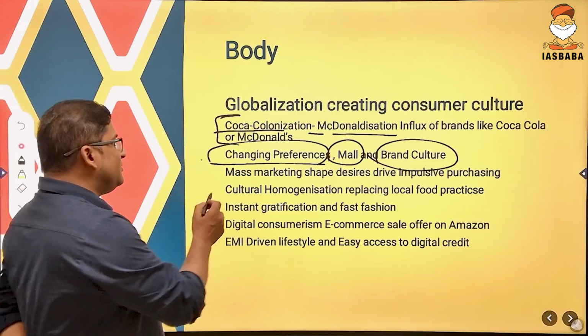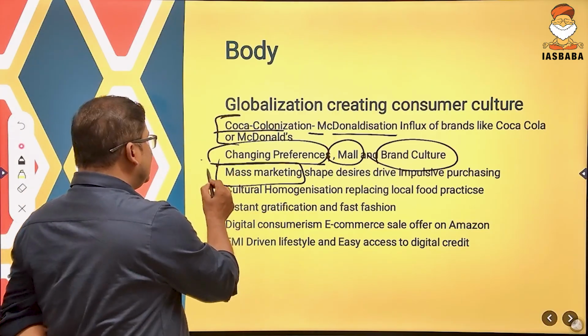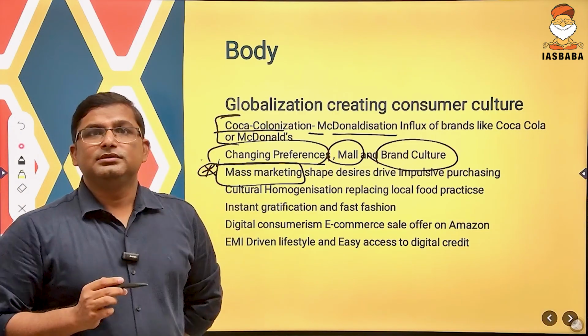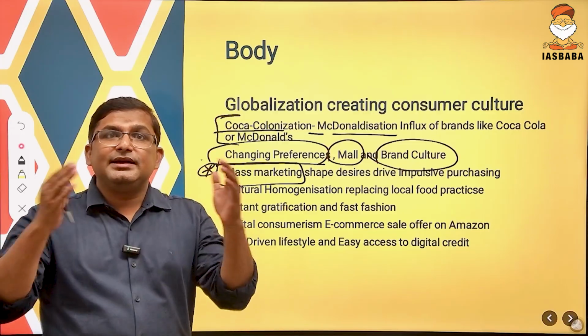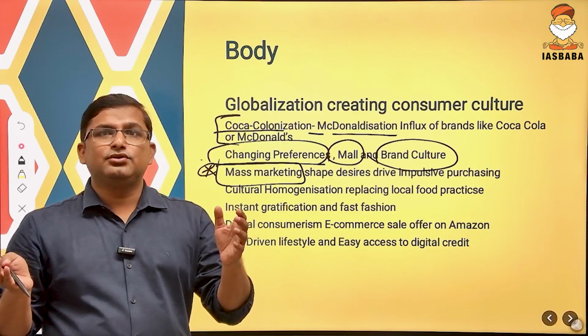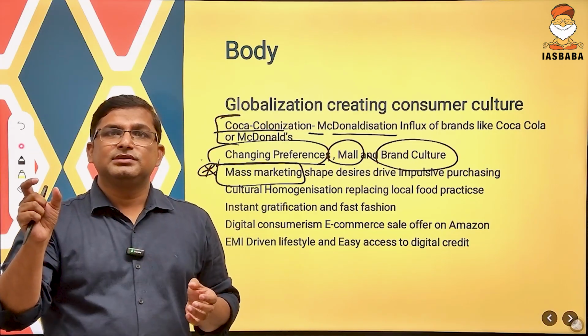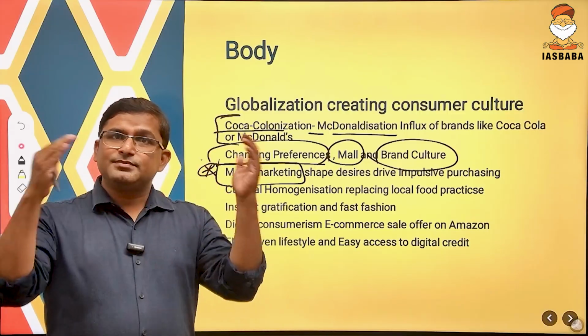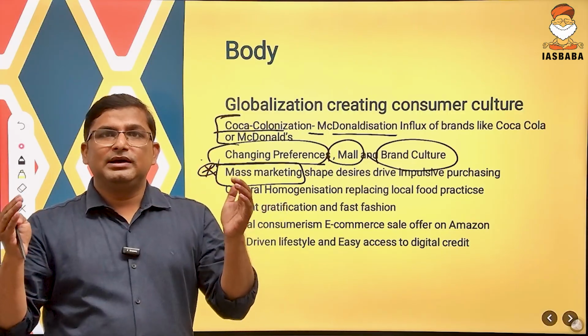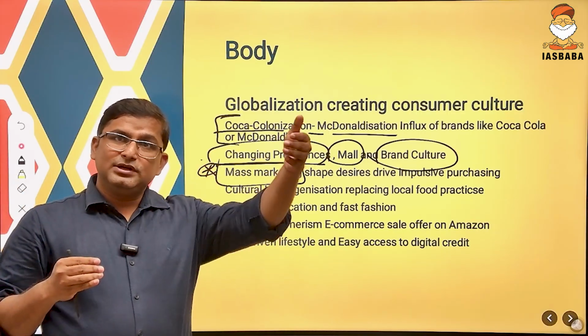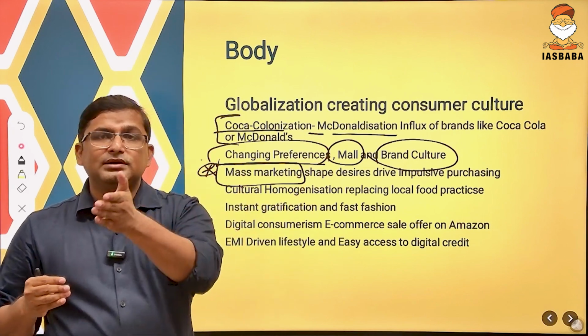Other, mass marketing. Mass marketing means advertisement that shapes desires, and this led to impulsive purchasing. We are seeing mass marketing, we are seeing advertisement. Our celebrities are doing advertisement to promote such brands.